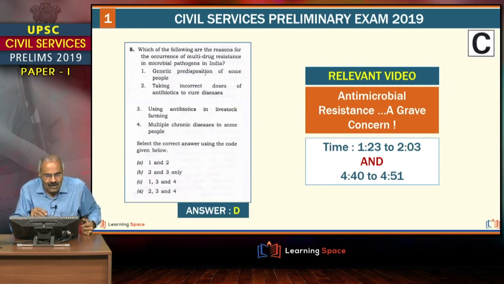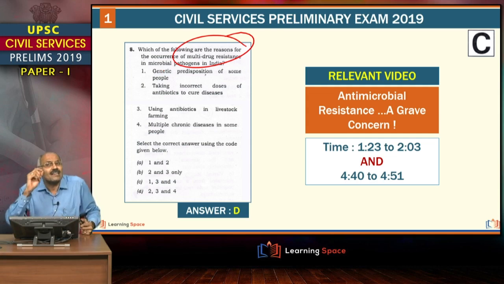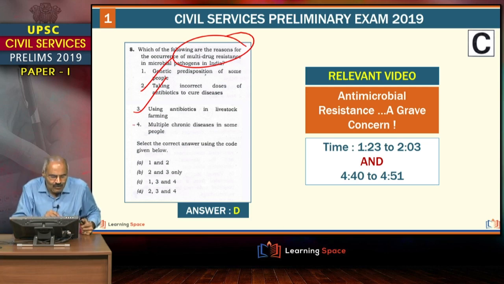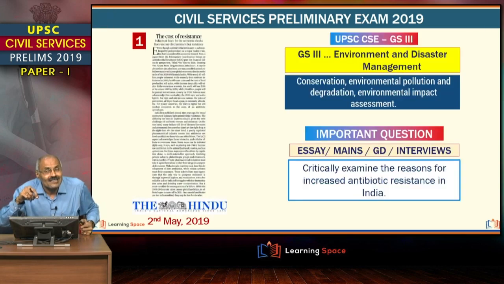Then this is with regard to multi-drug resistance. Friends, I covered this a number of times in the editorial, and most of the times I concentrated on 2 and 3. And if anyone listens carefully, then through application they can come to the conclusion 4 is also correct. But some of the students may go wrong, because I have not indicated this in many of the lectures, but you can infer that. That is basically application, right?